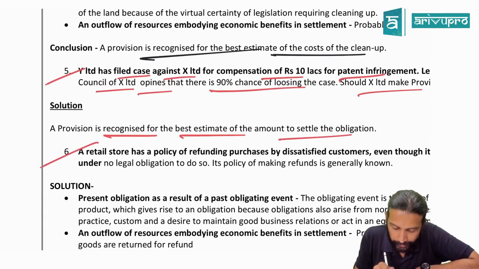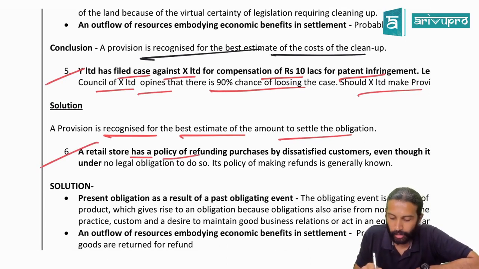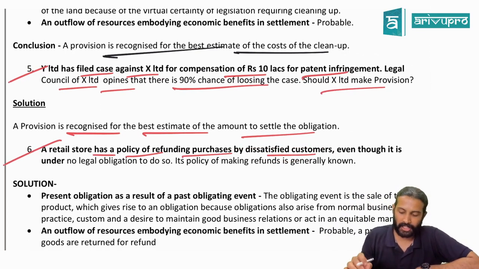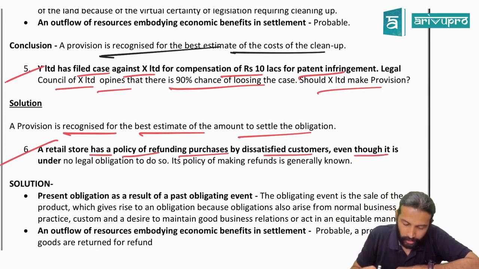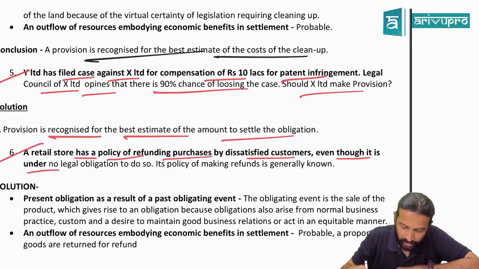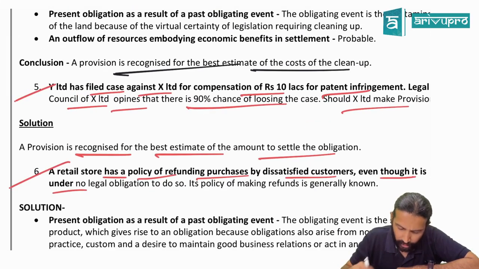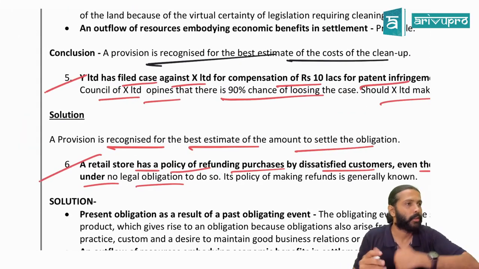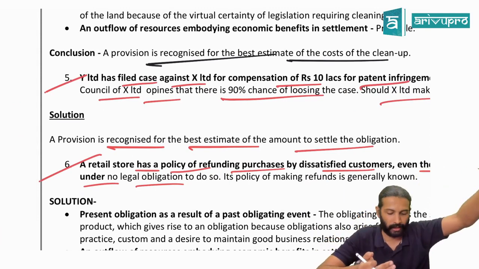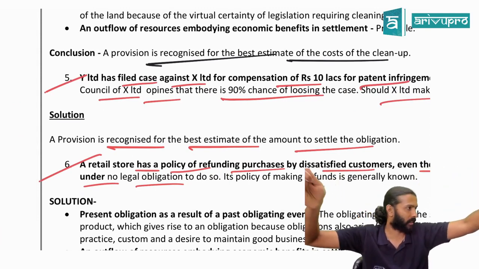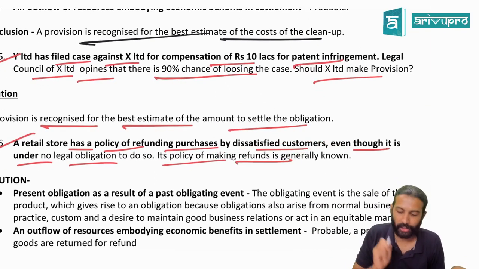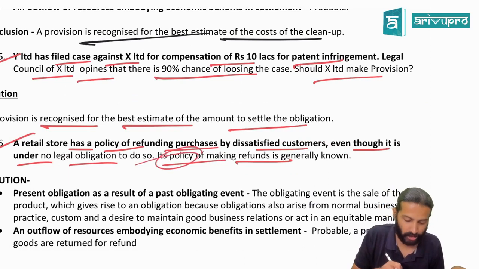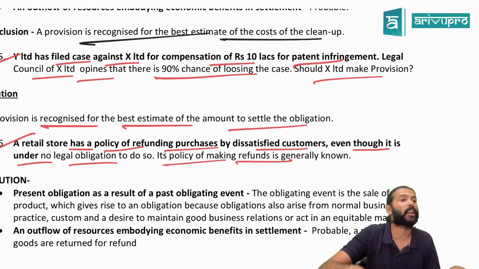Sixth question. A retail store has a policy of refunding the purchases by dissatisfied customers. If the customer is not happy, then this retail store will give the money back, even though it is under no legal obligation to do so. There is no legal contract between that retail store and the customer. Nowhere have they told that we'll give you a refund. But the policy of making the refunds is generally known.